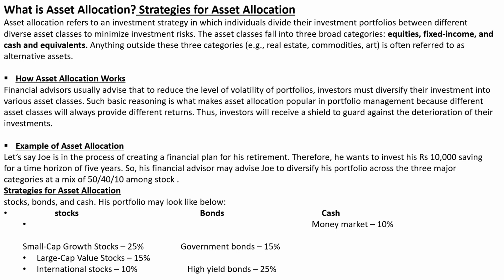Then in the money market, he will invest 10%. So this is the way Joy's portfolio is divided between stock, bonds, and cash. In stock also, in small cap he has invested 25%, in large cap companies 15%, and in international stock 10%. So here also he has a variation.